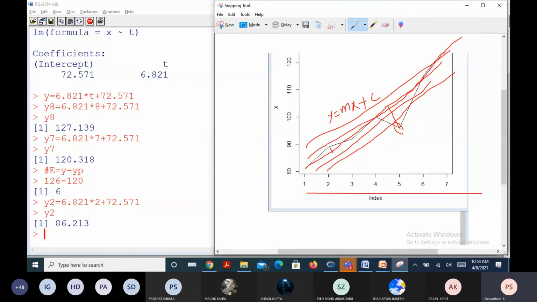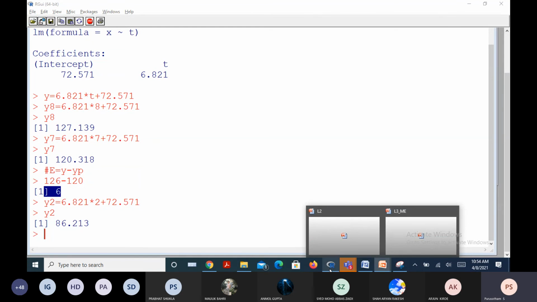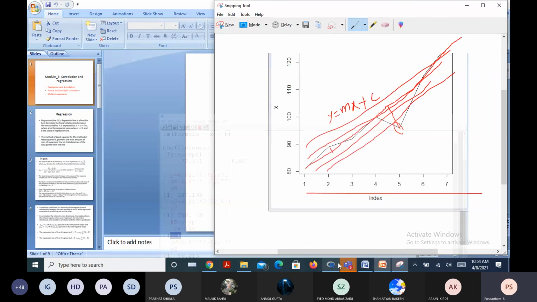The line which provides the least amount of residual error is called a regression line, or a line which best fits the linear model of the given tabulated data is called a regression line.